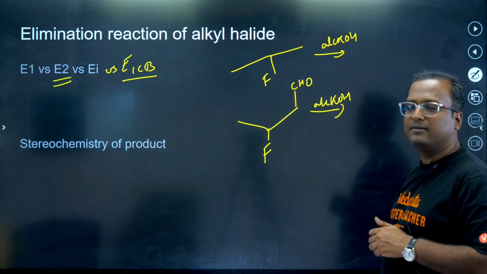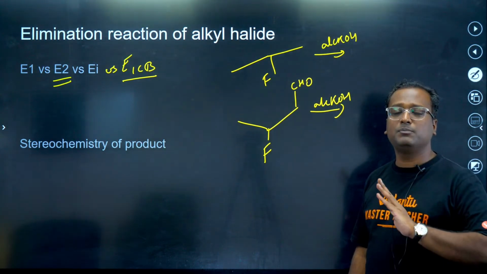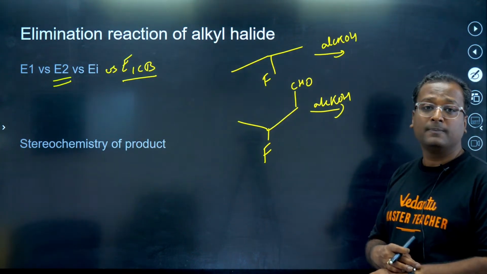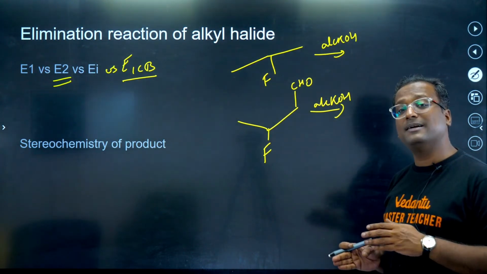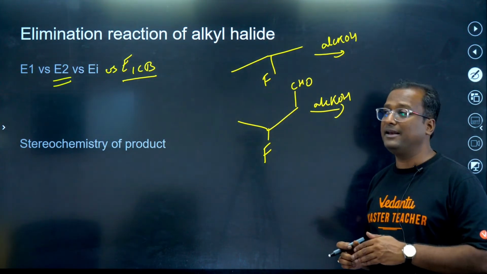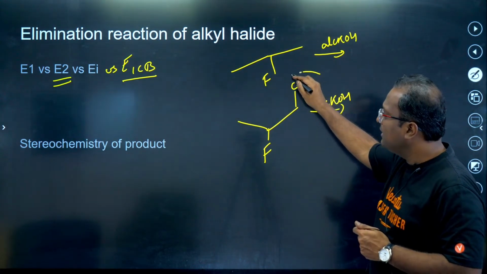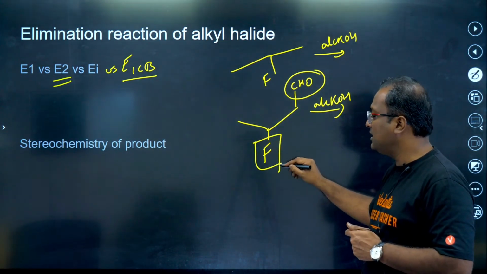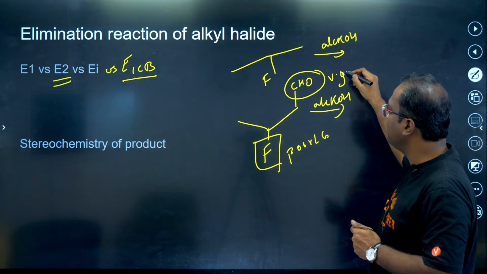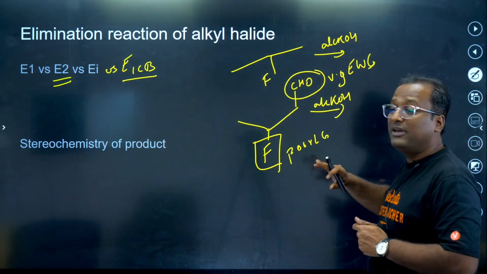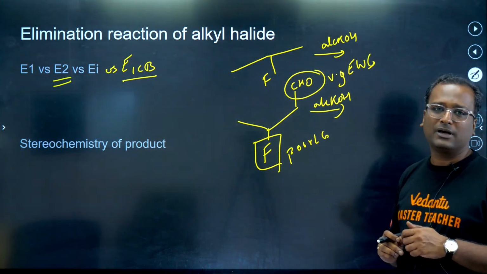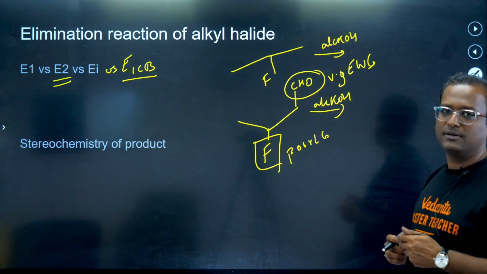In this first case, guys, fluorine is attached. It's a poor leaving group. That does not mean it will undergo E1CB. Only when a poor leaving group is attached, it does not undergo elimination unimolecular via conjugate base mechanism. It undergoes E1CB when you have a poor leaving group and you have a very good electron withdrawing group. When both of these conditions are satisfied, only and only then we get E1CB as the mechanism.